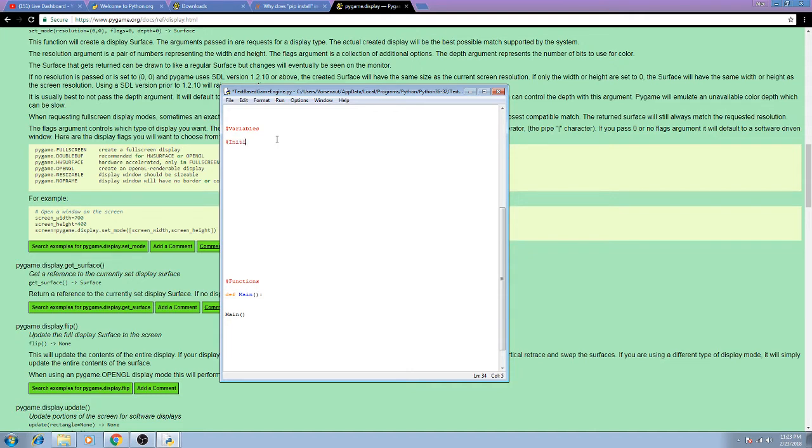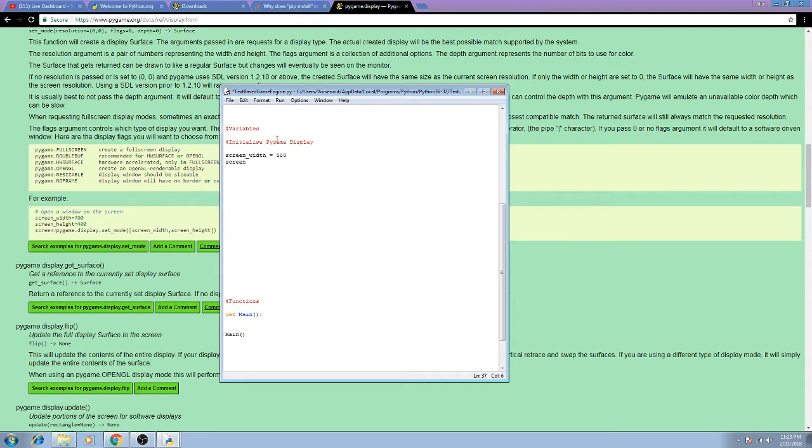And we're going to write some notes as we go. Initialize Pygame display right here. For that, we're going to do screen width. And we'll do a 500 by 500 window here.